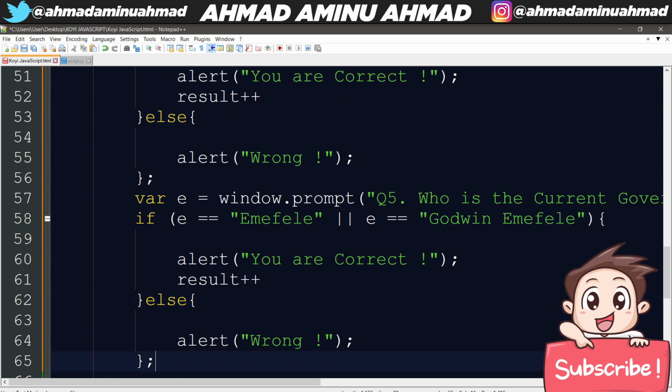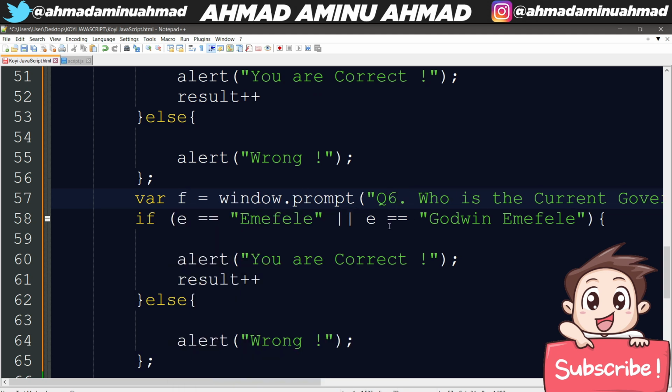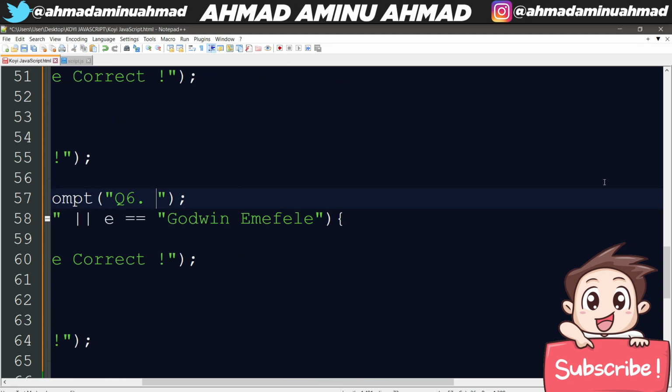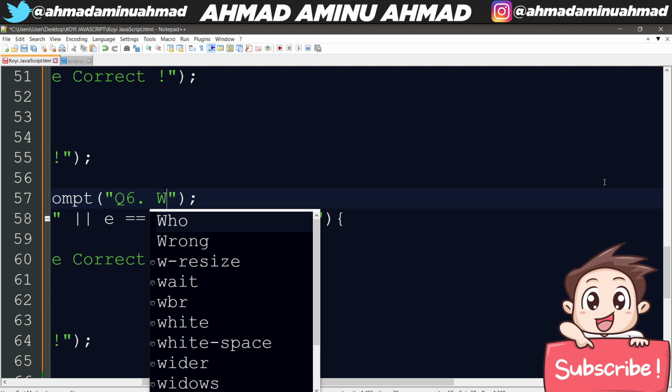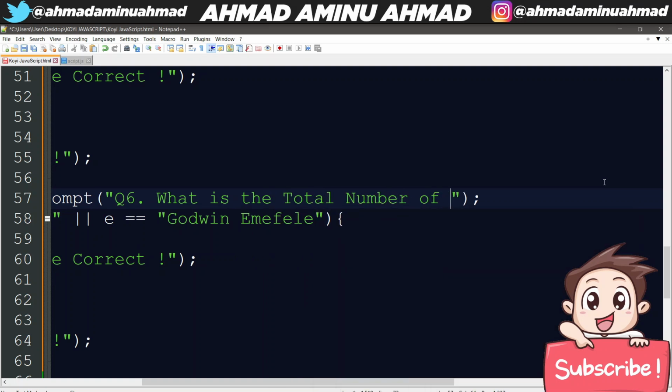As for variable F, I'm going to change this to F, then that's question 6. So I'll delete this. Then I will say, what is the total number of LGAs in Sokoto State?